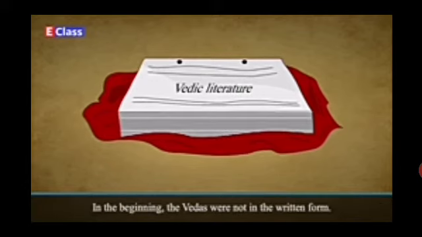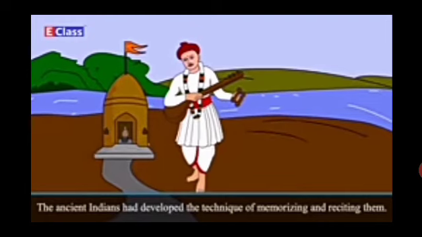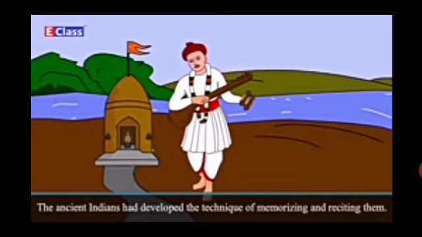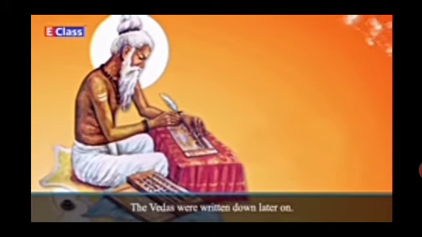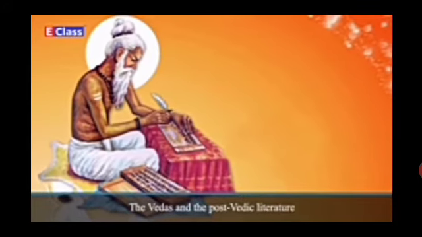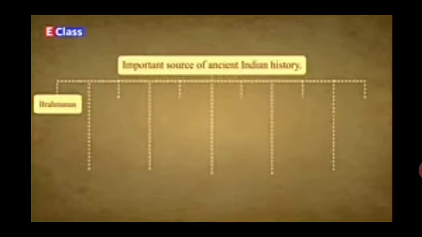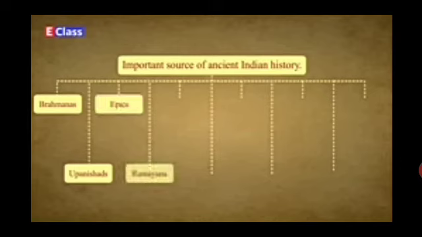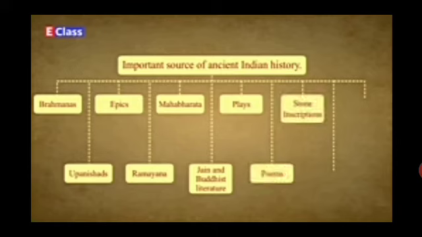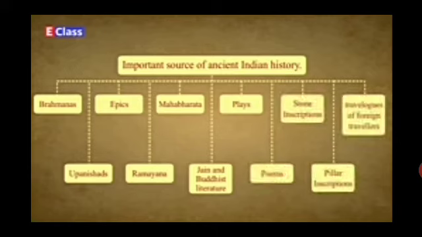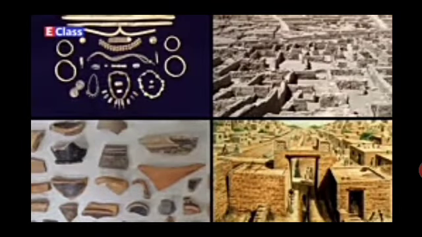In the beginning, the Vedas were not in the written form. The ancient Indians had developed the technique of memorizing and reciting them. The Vedas were written down later on. The Vedas and the post-Vedic literature form an important source of ancient Indian history. It includes the Brahmanas, the Upanishads, the epics Ramayana and Mahabharata, the Jain and Buddhist literature, plays, poems, stone and pillar inscriptions, travelogues of foreign travelers, etc. We also learn about ancient Indian history through material sources like archaeological remains, ancient monuments, and coins found in excavations.